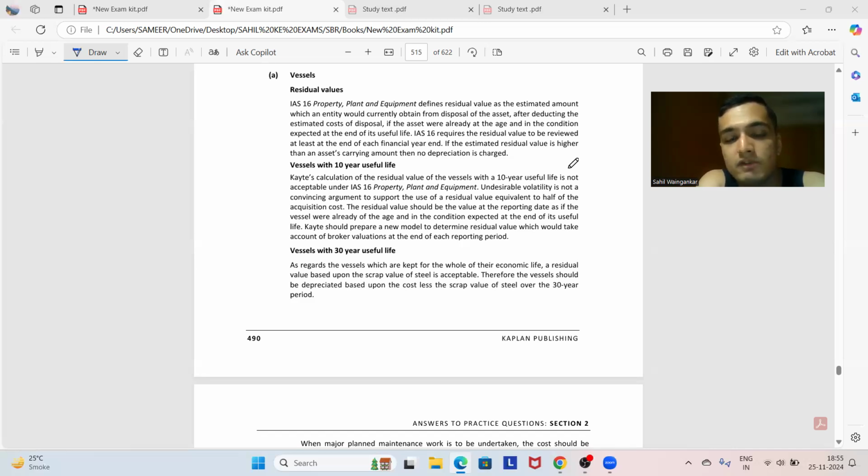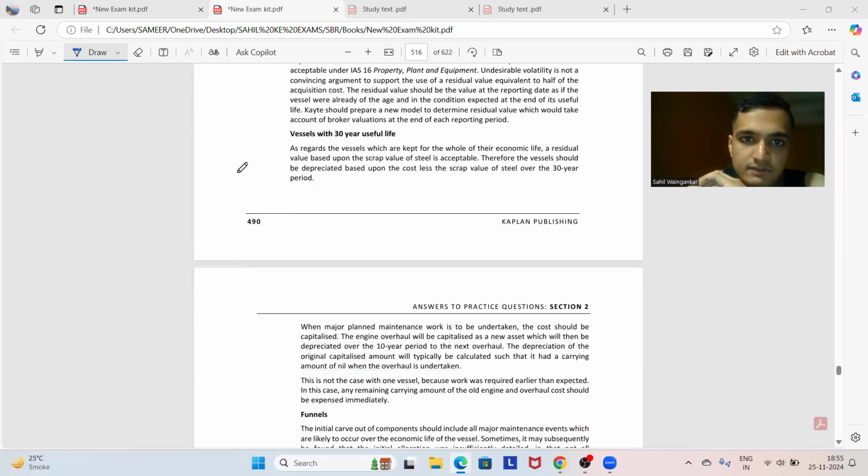The residual value should be the value at the reporting date as if the vessel had already been of the age and in condition expected at the end of its useful life. KAYTE should prepare a new model to determine the residual value and would take into account the broker's valuation. ये भी अपन ने perfectly बोला था.